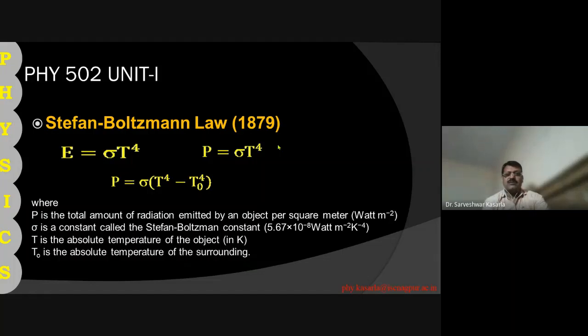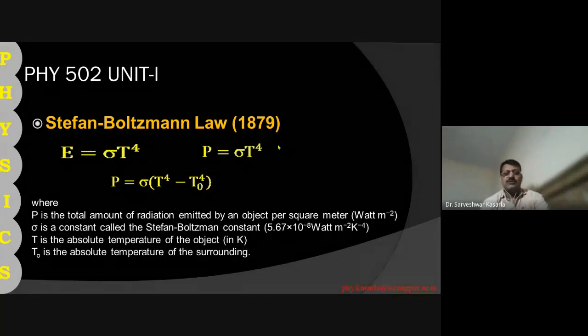Sigma is a constant called the Stefan-Boltzmann constant. It is given by 5.67 into 10 to the power minus 8 watt per meter square per fourth power of degree Kelvin. T is the absolute temperature of the object or black body, and T0 is the absolute temperature of the surrounding. So this is about the Stefan-Boltzmann law.